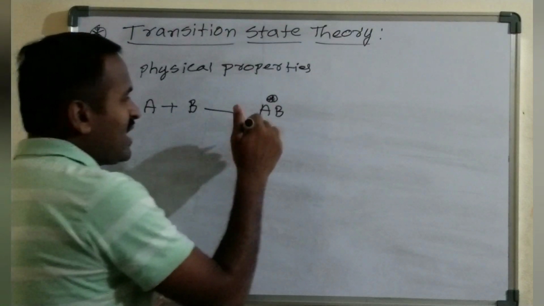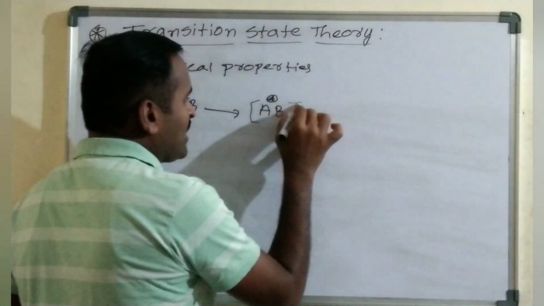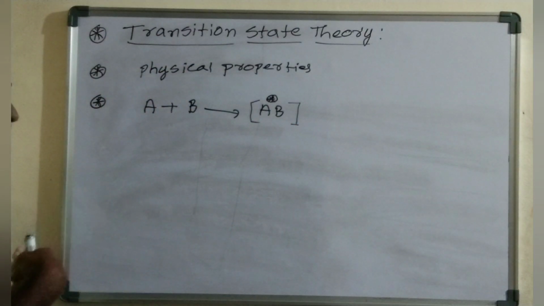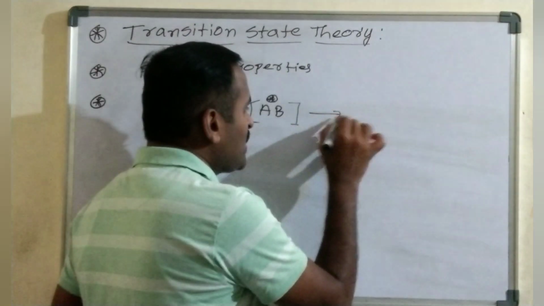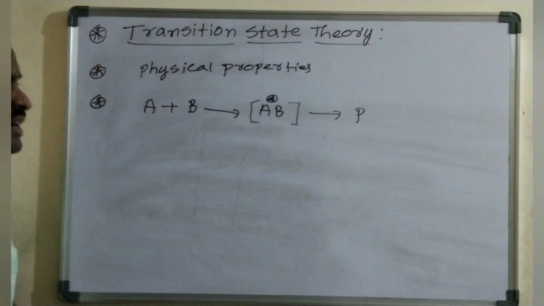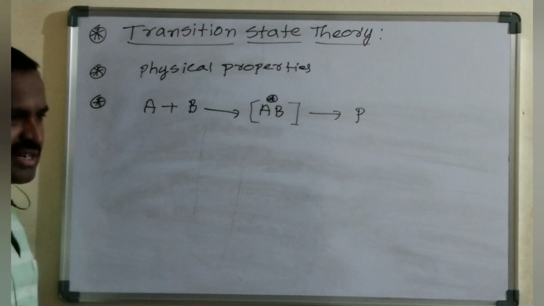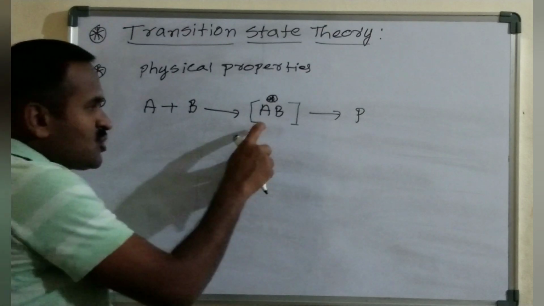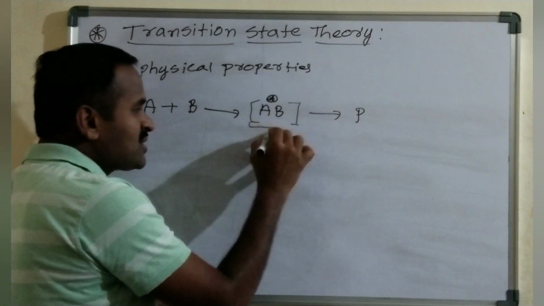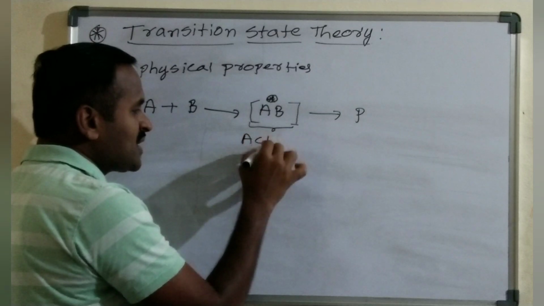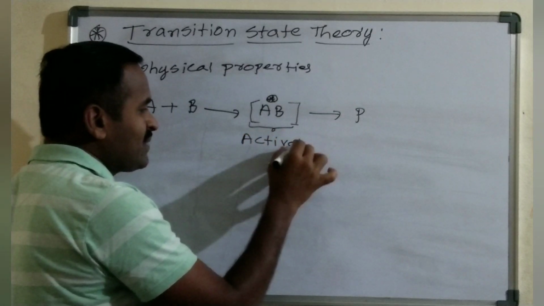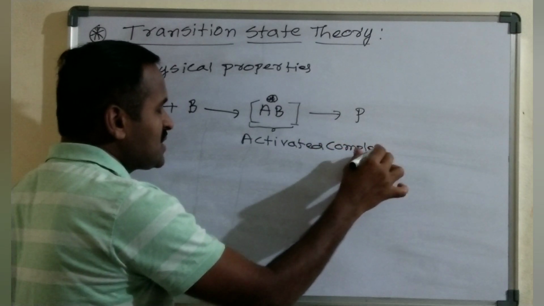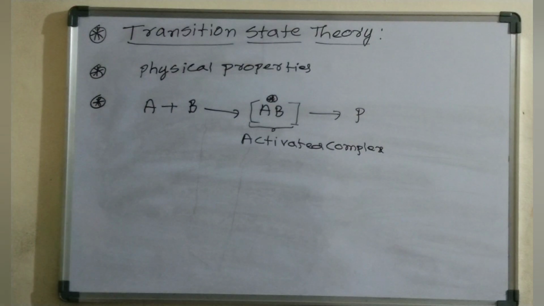This AB star is a highly unstable cluster molecule, which can immediately break down. It may be converted back into the reactants, or it may be converted into the product, depending upon the energy of the reactants and the lifetime of the activated complex. This highly unstable cluster molecule is called the activated complex. That's the reason transition state theory is also called activated complex theory.